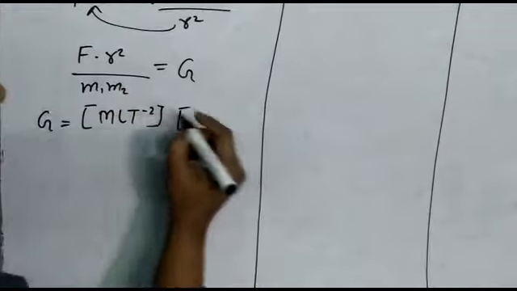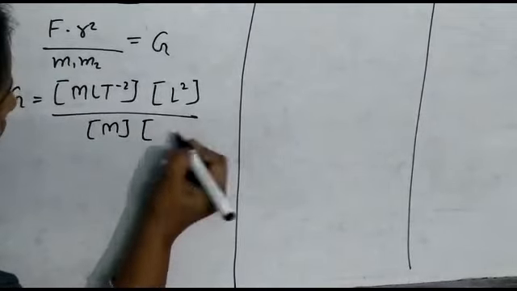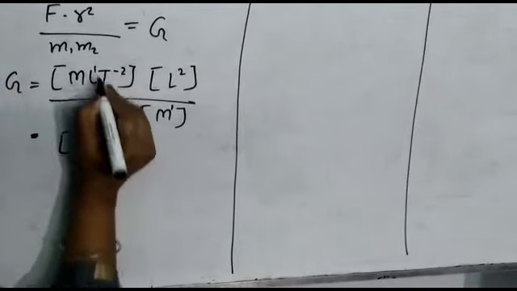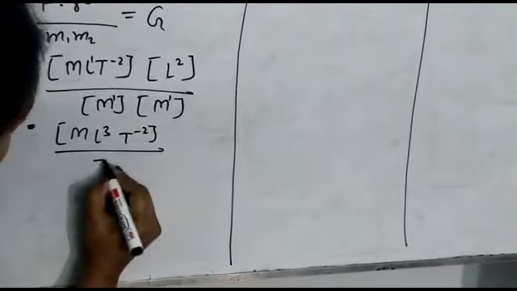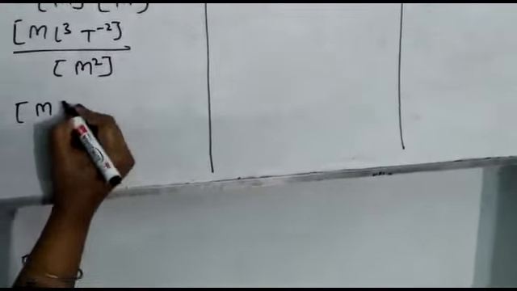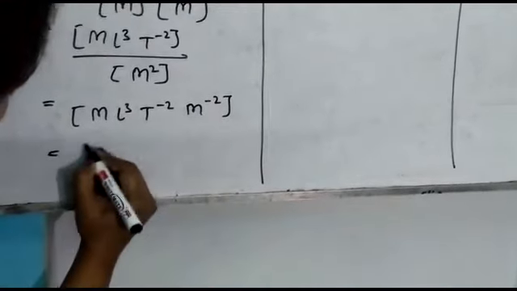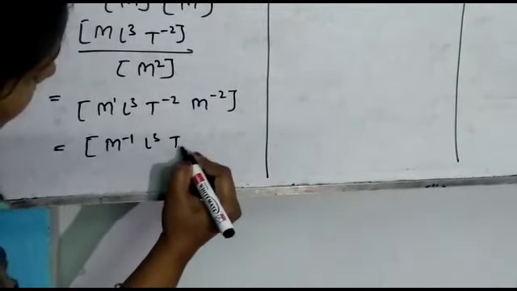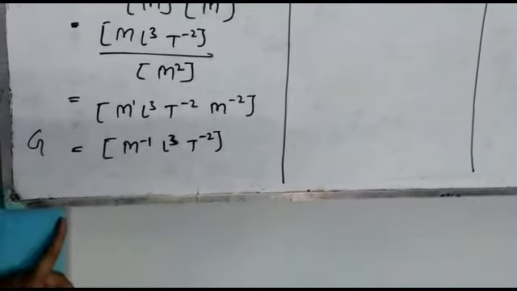Dimension formula of length is L and here is a square, so write like this. And the dimension formula of mass is M for m1 also and for m2 also. So here we can add the power: ML cube T minus 2, and in the denominator here is M square. So we can write like this: M L cube T minus 2 and M to the power minus 2. So the formula is M to the power minus 1 L cube and T minus 2. So this is the dimensional formula of gravitational constant capital G.